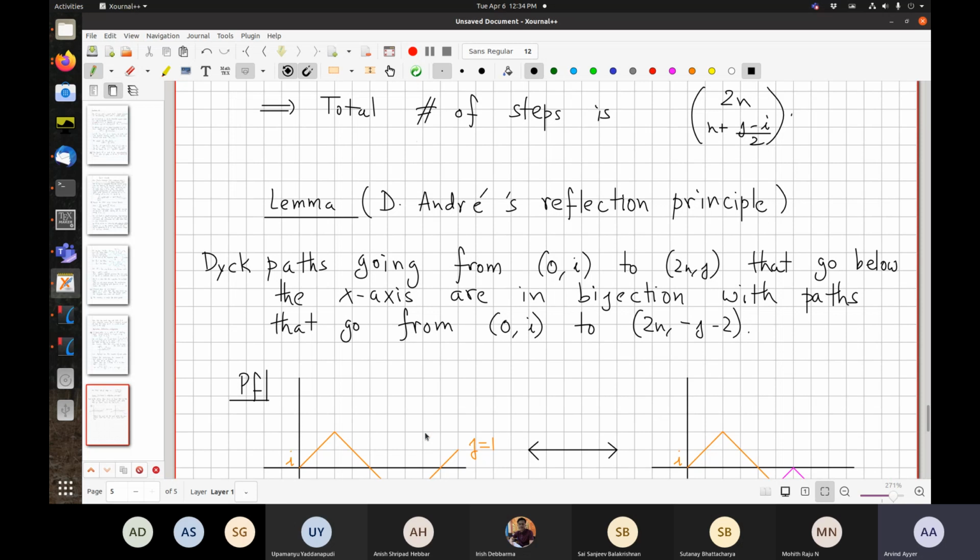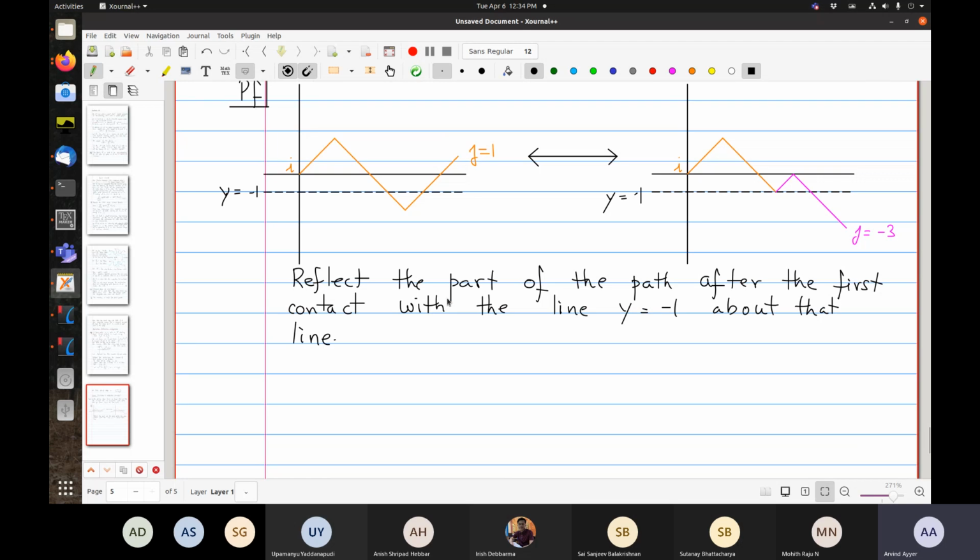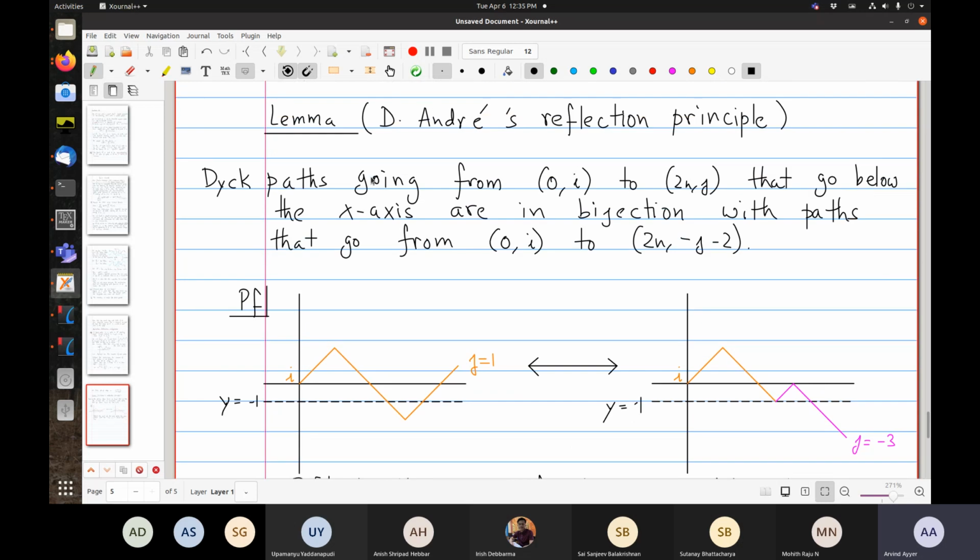Let me go back to this. So why is this a proof? Well, select relations I and J. So you're going to start here, you're going to end here. If this path goes below the line y equals minus 1, it has to hit it.